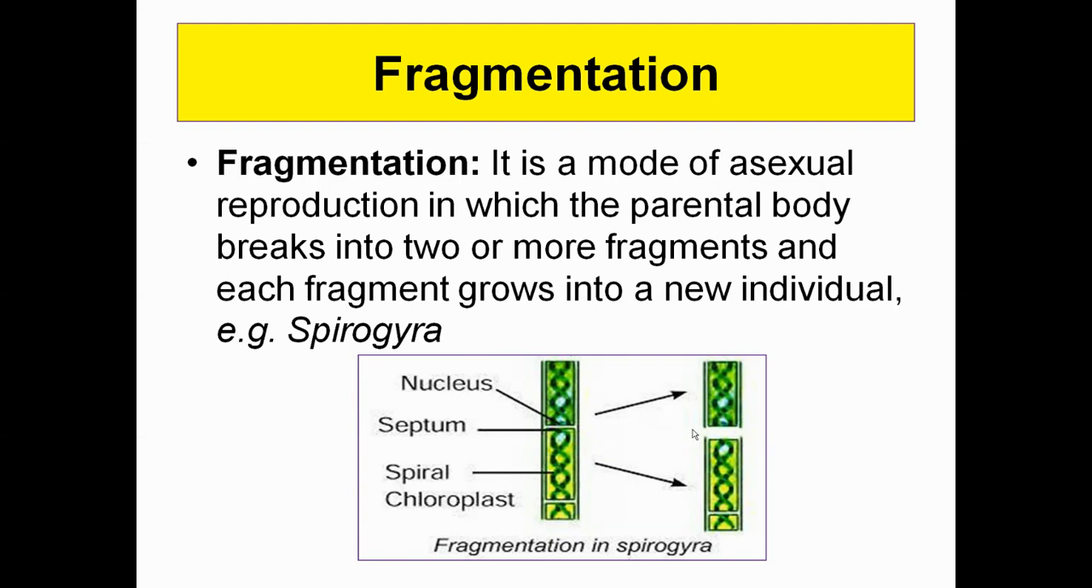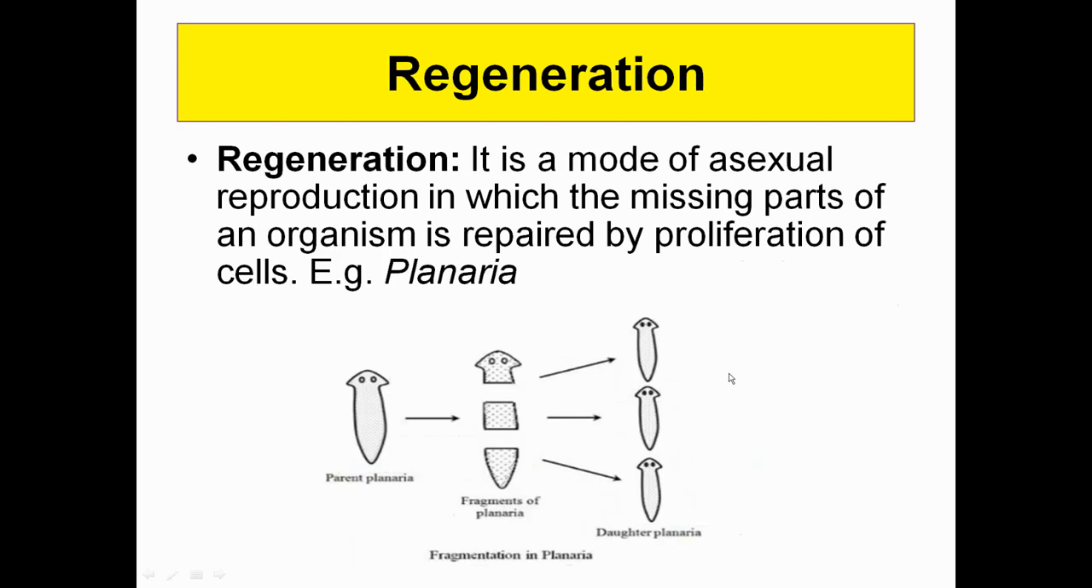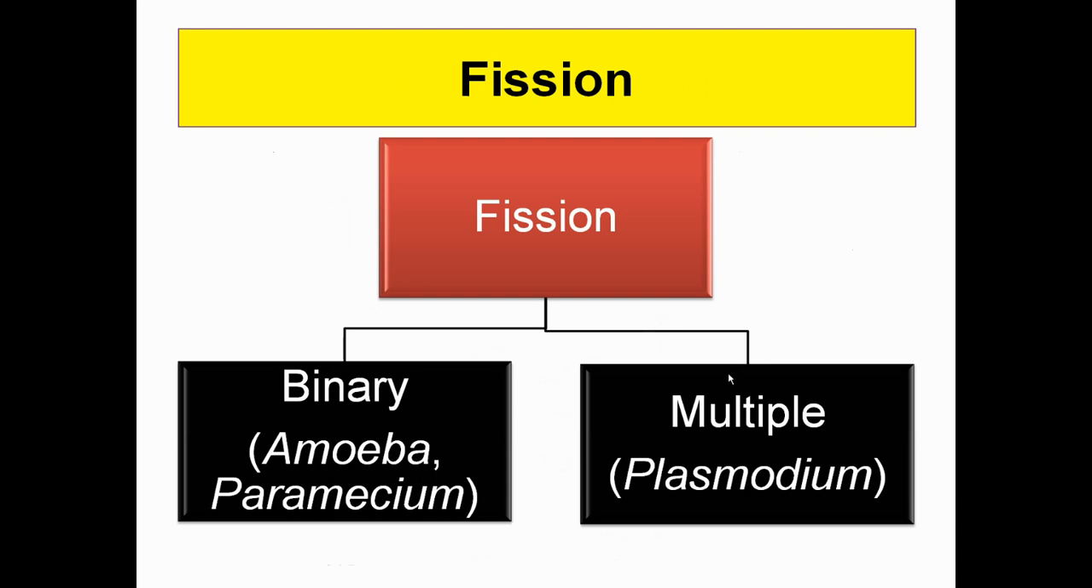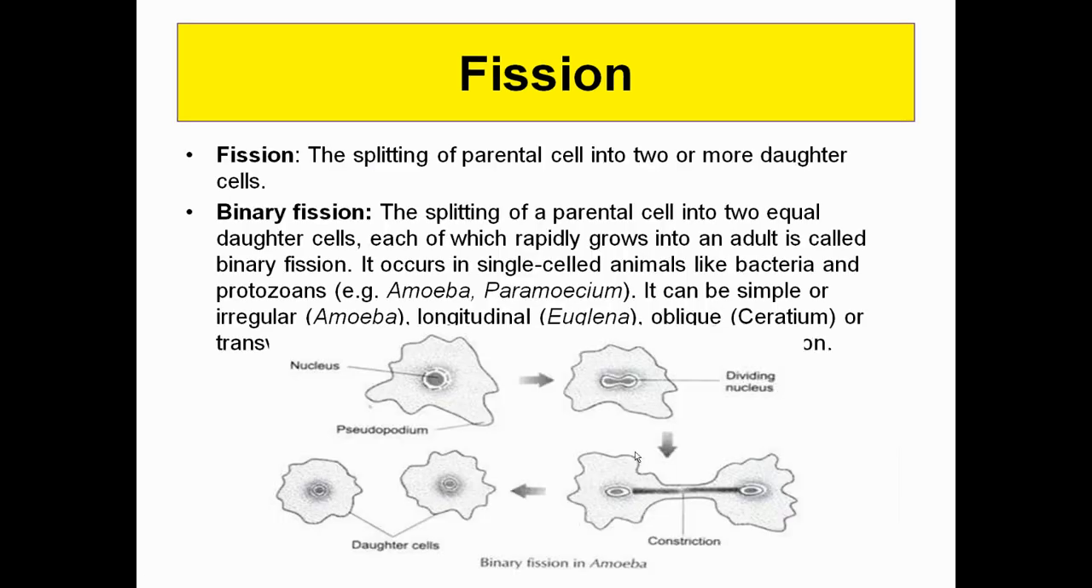Now come to fragmentation. Fragmentation is again an asexual mode of reproduction, and the organism is going to break down into multiple segments. Now, regeneration. Every part of the organism is going to be regenerated into a new organism. That is a special case of planaria. Fission is of two types, binary fission and multiple fission. Binary fission we can observe in amoeba and paramecium. Multiple fission we are going to observe in plasmodium.